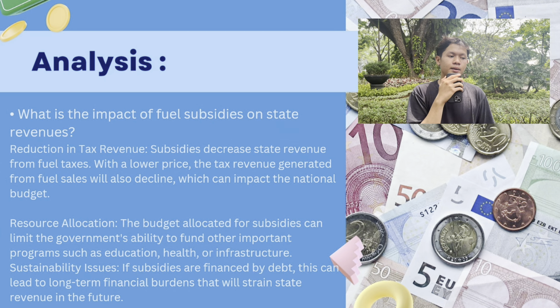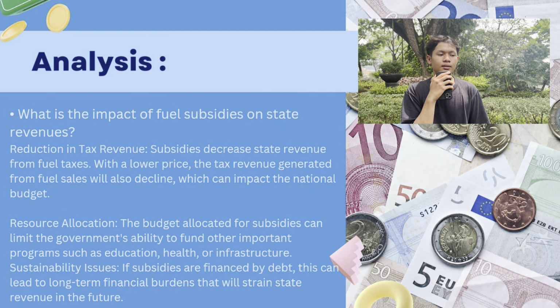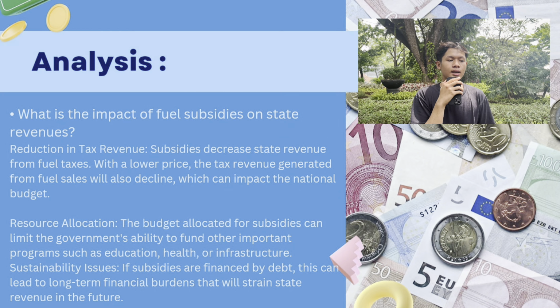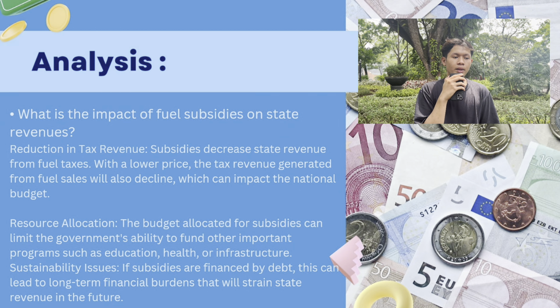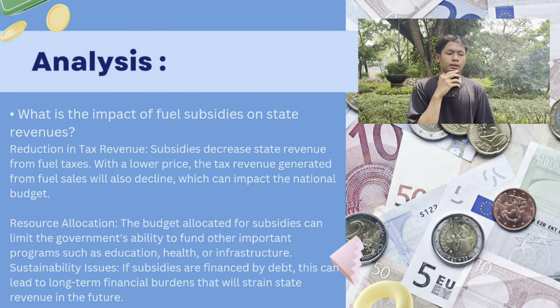What is the impact of fuel subsidy on state revenues? Reduction in tax revenue: subsidies decrease state revenue from fuel tax with a lower price. The tax revenue generated from fuel sales will also decline, which impacts the national budget.